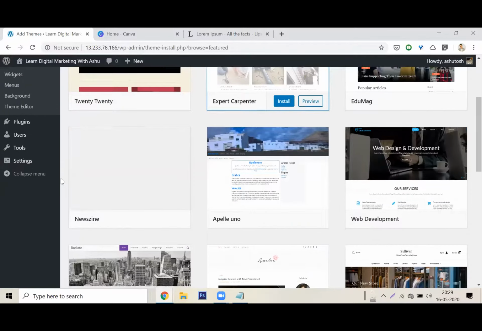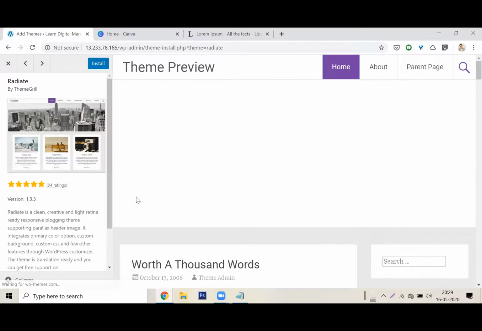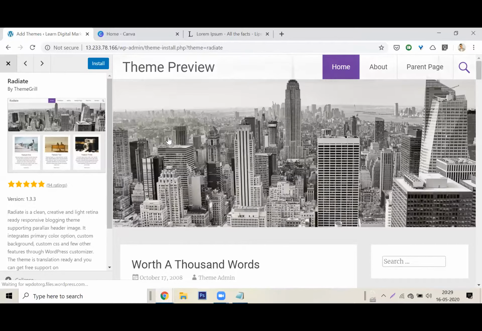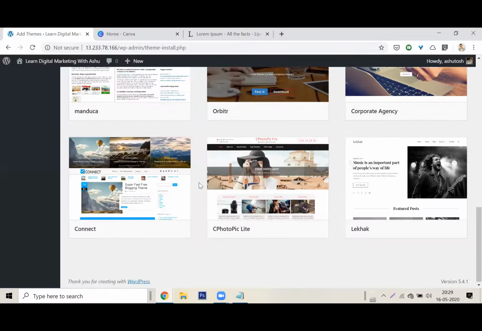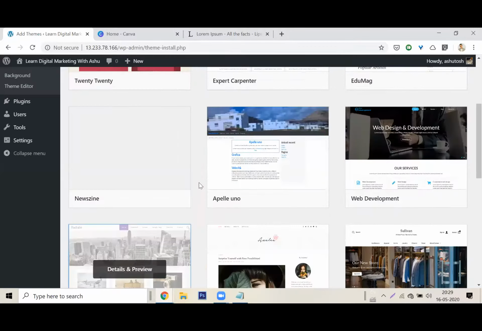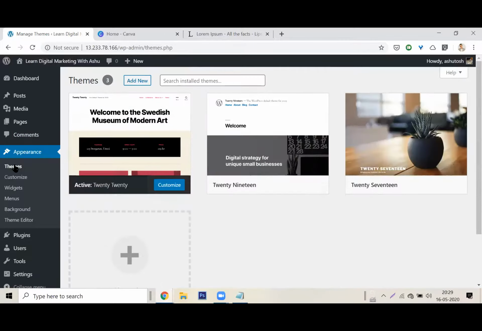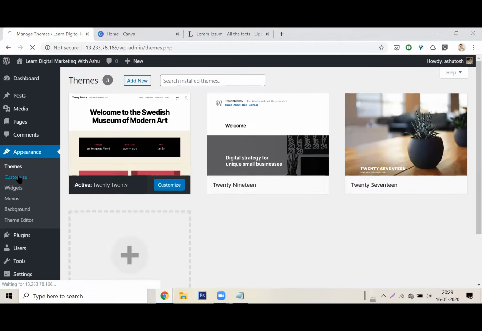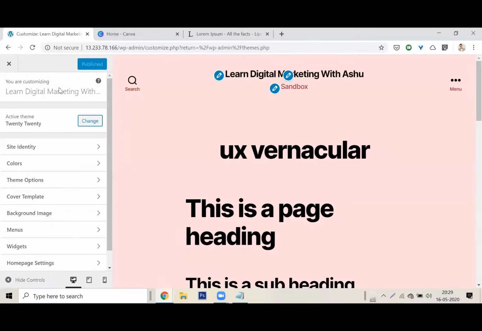Now it looks like websites, right? Look at this Radiate theme. I could use this theme for my website also, and it would look like this. All of these are free themes which are available, and there are also paid themes. Do you see these? Awesome themes, right? I didn't want to complicate things. I want to go with my own theme right now, but I can definitely change the theme from here, and all the theme features like color, logo, all of them will be done through the customize tab.